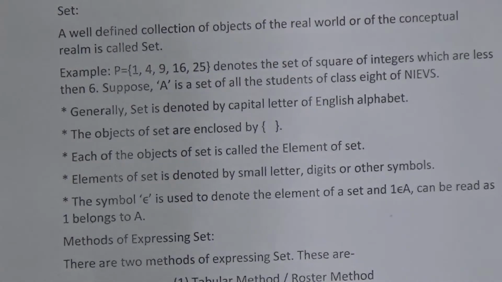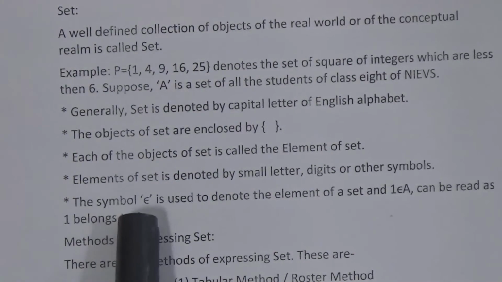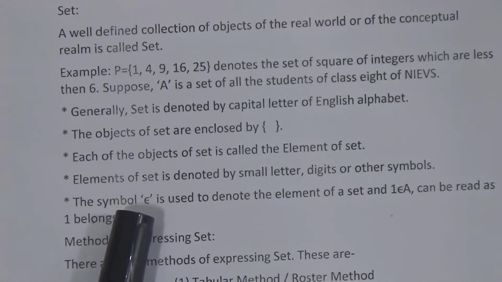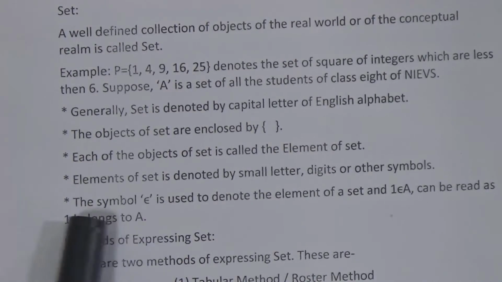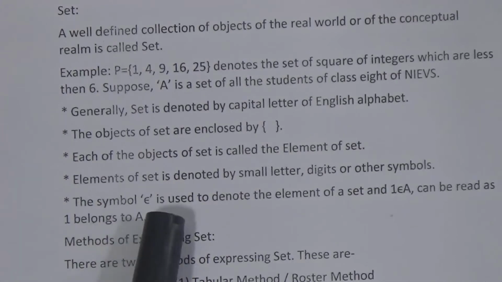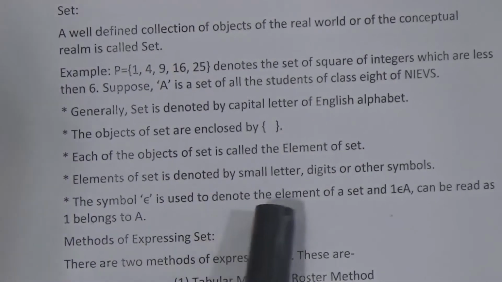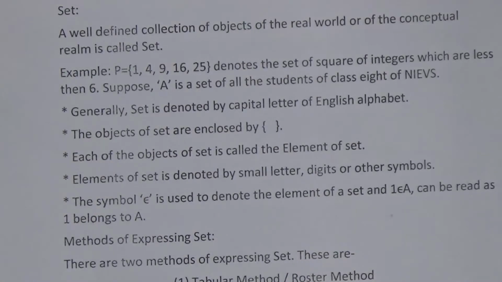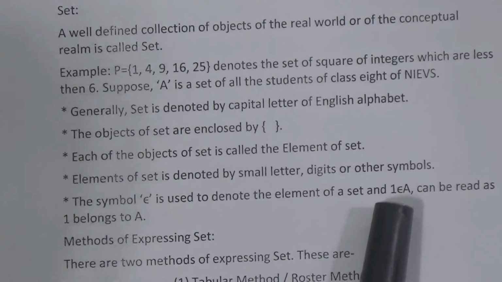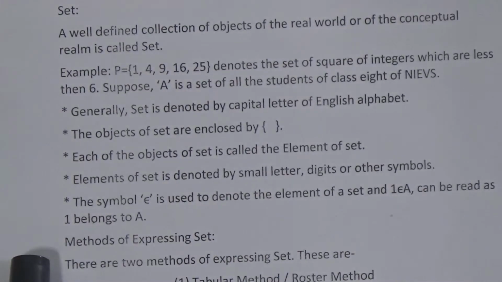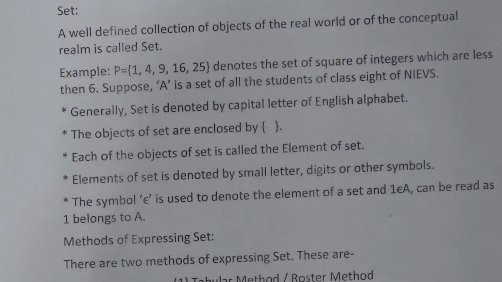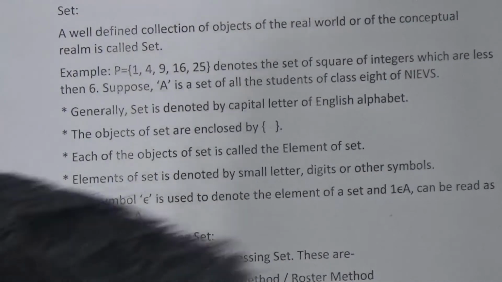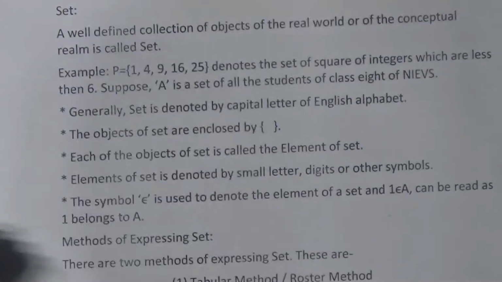Okay, then this symbol is a Greek letter epsilon. This symbol is used to denote the element of a set, and we say if one is an element of A, then one belongs to A, and it is read as one belongs to A. If it is not, then I have shown here that one is not an element of, or does not belong to, the set.